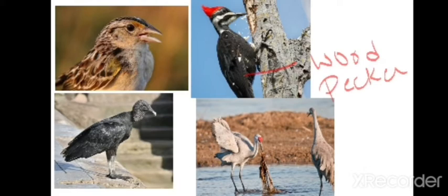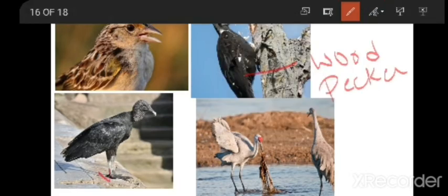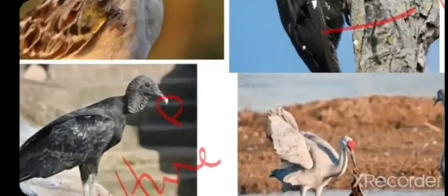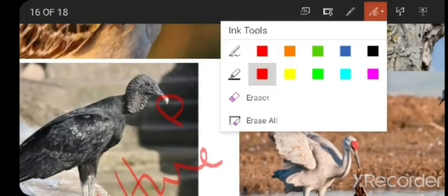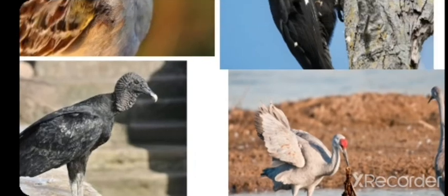And if you observe this picture, this is vulture. If you see vulture, vulture beak is very same, it's like eagle, very short and hook like. If you observe carefully, it's hook like. Why is vulture's beak hook like? Because it is going to eat the flesh. It has to tear the dead bodies of animals and it has to eat. So for that purpose its beak is pointed and hook like.